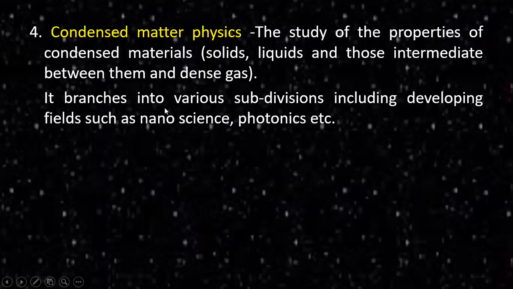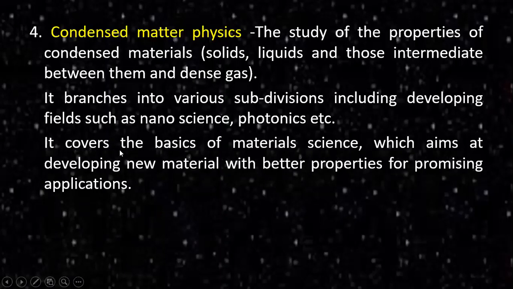It branches into various subdivisions, including developing fields such as nanoscience, photonics, etc. These are all new sciences which are developing in today's world. It covers the basics of material science, which aims at developing new materials with better properties for promising applications. That is called what?